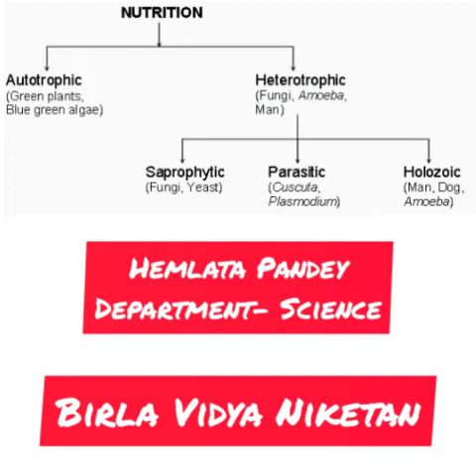The second type of heterotrophic mode of nutrition is parasitic nutrition. A parasite is an organism that lives in an intimate association with another living organism from which it derives an essential part of the material for its existence. So, parasitic nutrition is a type of nutrition in which the organisms derive their nutrients or food from other living organisms.